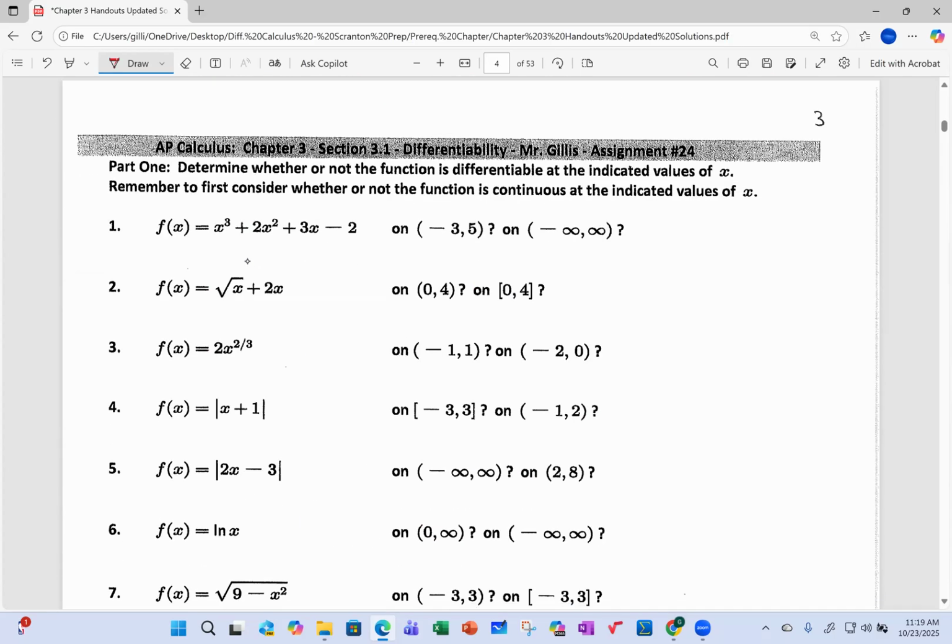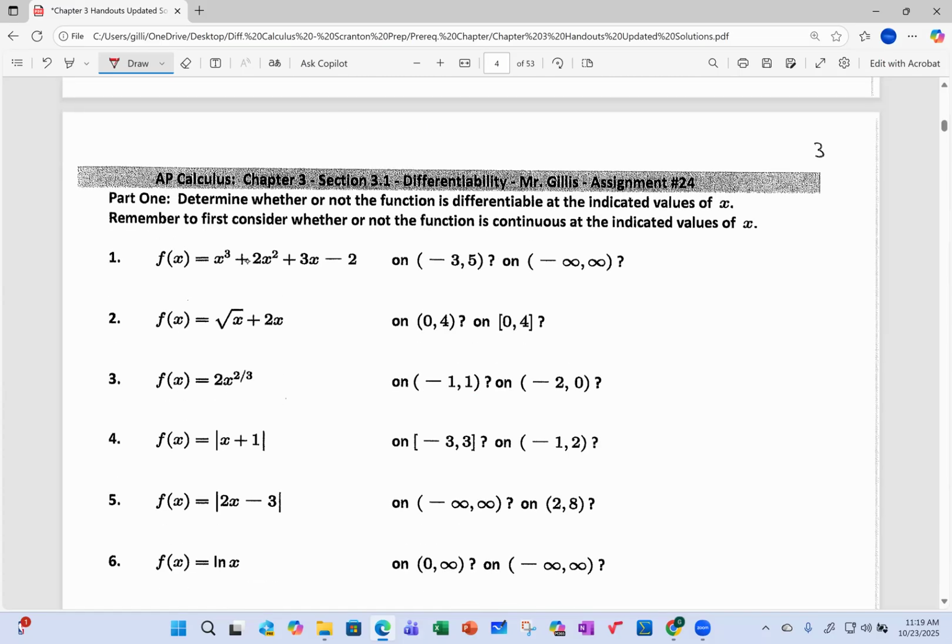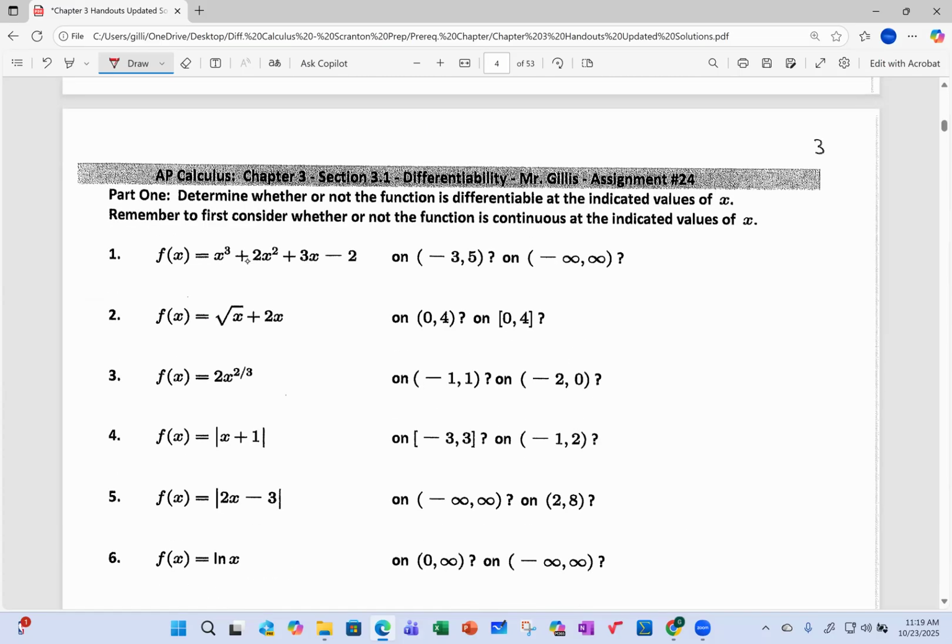And now let's talk about some of these solutions to various problems. So here, we're just to decide whether or not the given function is continuous. Sorry, well, first we'll consider continuity, but is it also differentiable? If the function's not continuous, guys, at a point, you can't discuss differentiability at that point. So this is a polynomial, and its derivative is another polynomial, and polynomials are continuous and differentiable everywhere. So the answer is yes and yes.